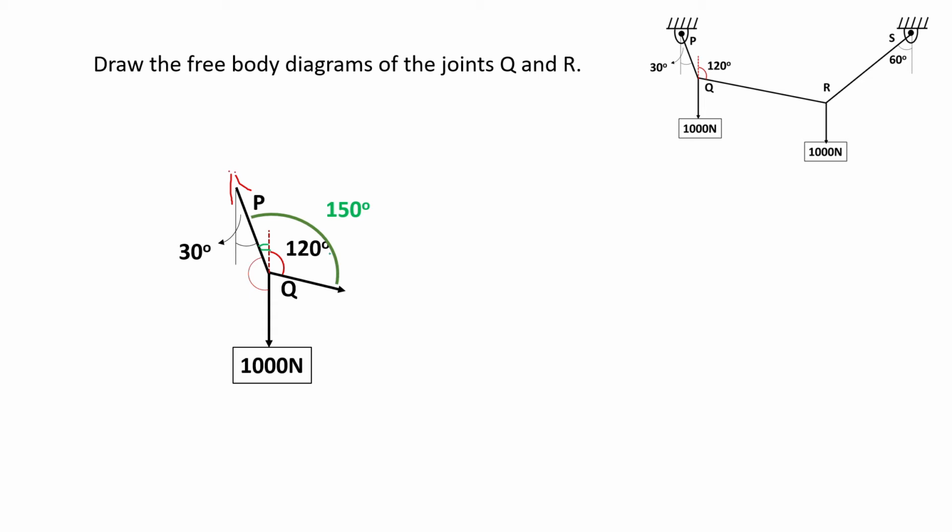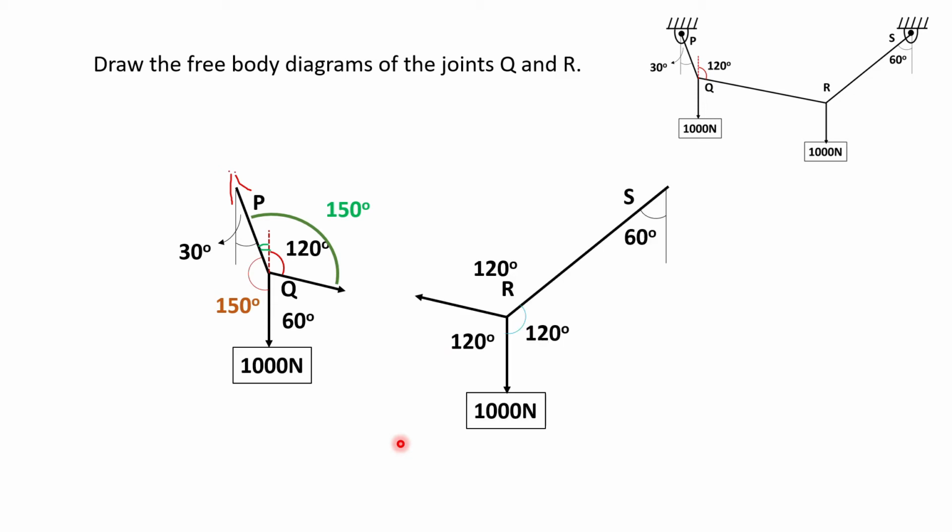So total 30 plus 120 makes 150 degrees. Also this one particular angle we have already seen is 150 degrees, and the total summation will be 360 degrees. So the angle at Q we can easily take out: 150 plus 150, deducting it from 360, we get the angle 60 degrees. Once we have calculated the angles, it is very easy to apply Lami's theorem and calculate the tension of the chords PQ and QR.